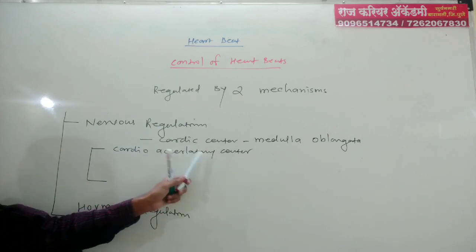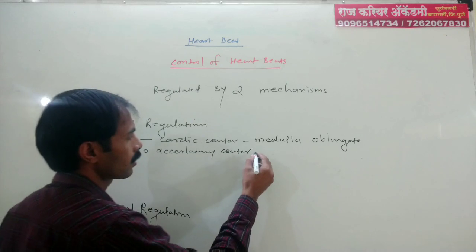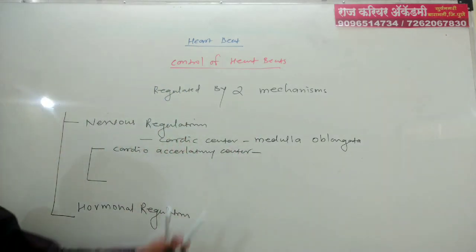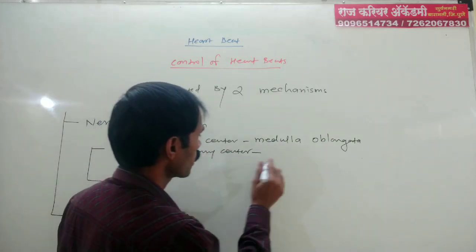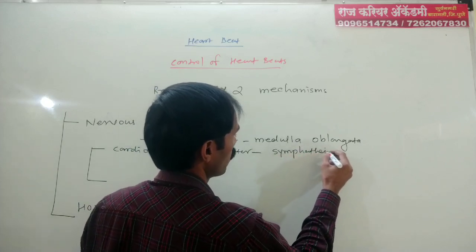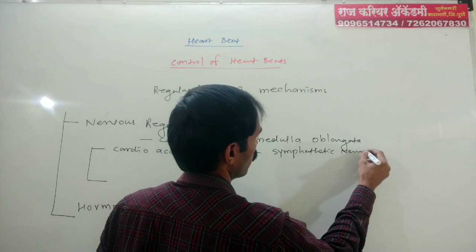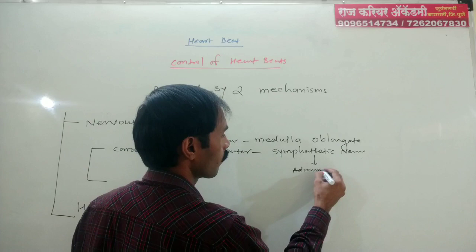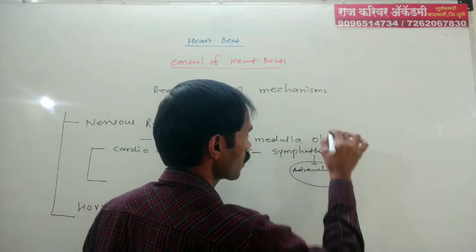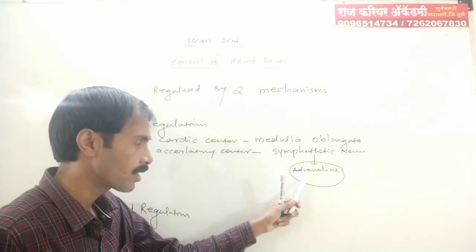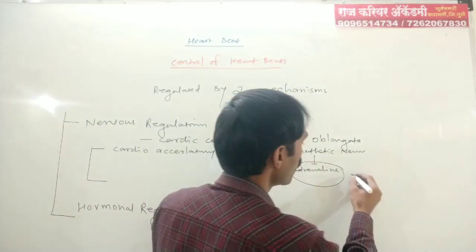The first part is the cardio-acceleratory center. From this center, the nerve arises that is known as the sympathetic nerve. This nerve secretes adrenaline, and this adrenaline increases the rate of heartbeat.